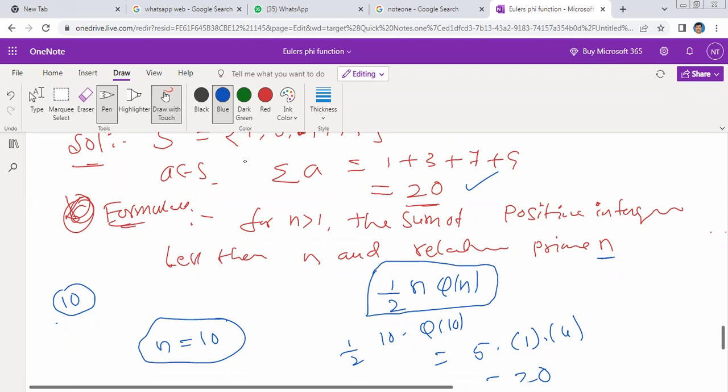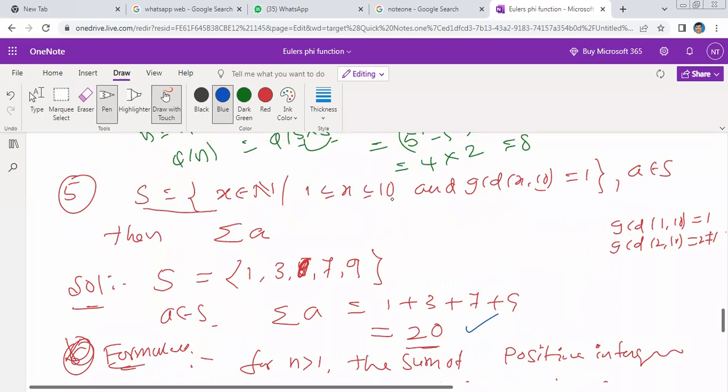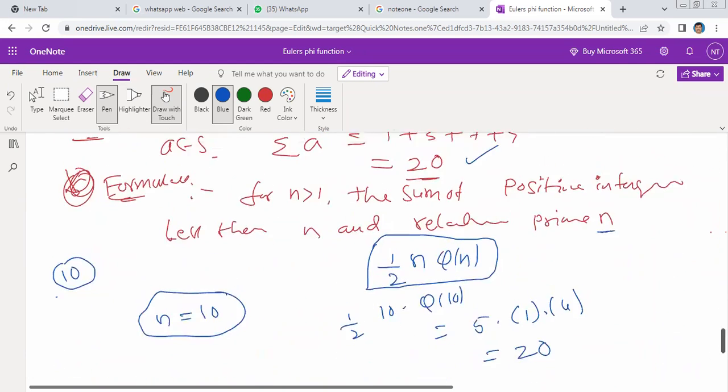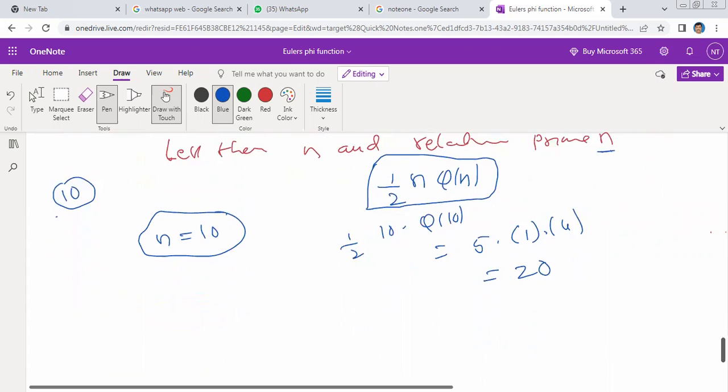For example, take the previous problem. I asked for the sum of the relatively prime numbers to 10. Let's ask: the sum of positive integers less than 100 relatively prime to 100. That means n is equal to 100, so 1/2 into 100 into pi of 100.